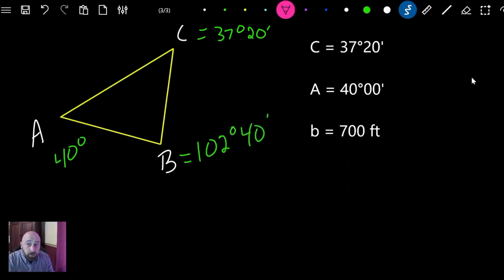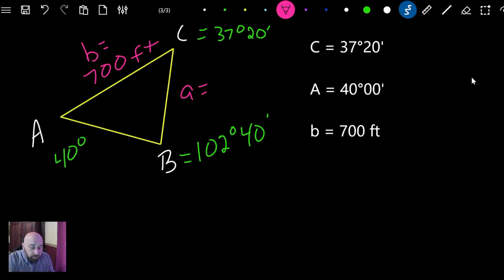The other known that we have is this B side, the side across from angle B, is 700 feet. So B equals 700 feet. Now, what we're looking for is A.